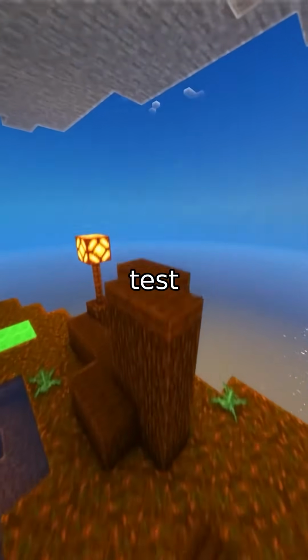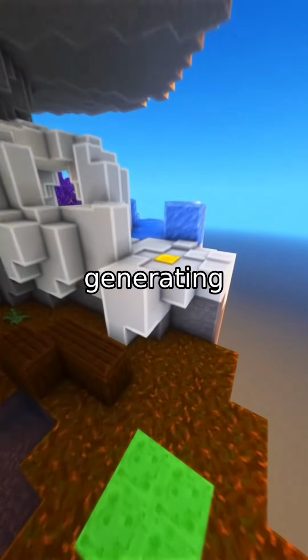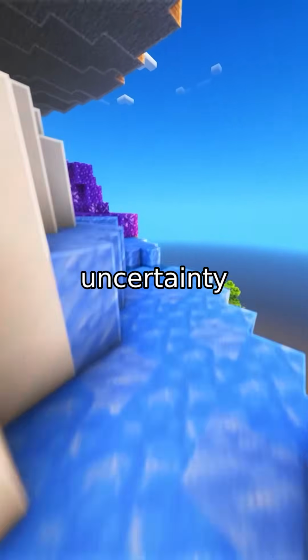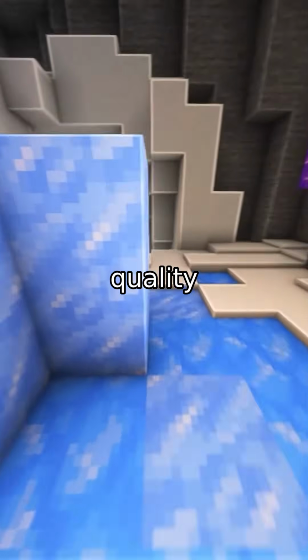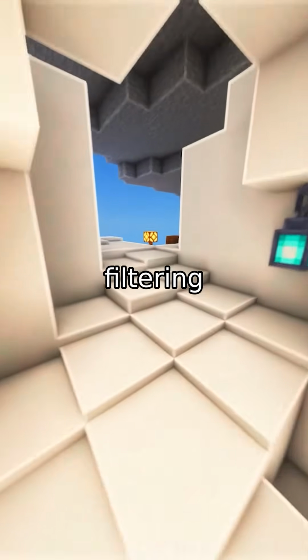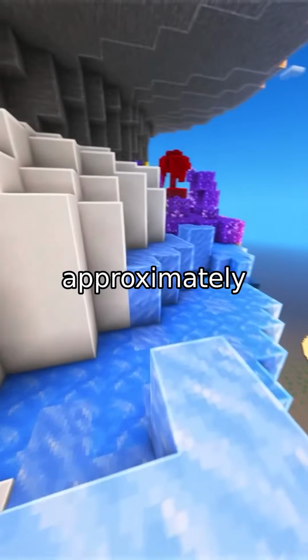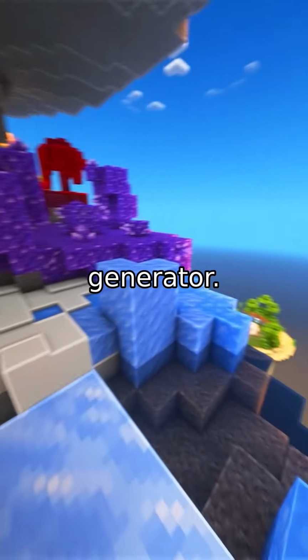This correlation enables test time compute scaling. By generating a larger batch and filtering to the lowest uncertainty samples, they demonstrate significant quality gains. Oversampling and filtering improved molecular stability by approximately 10% without retraining the generator.